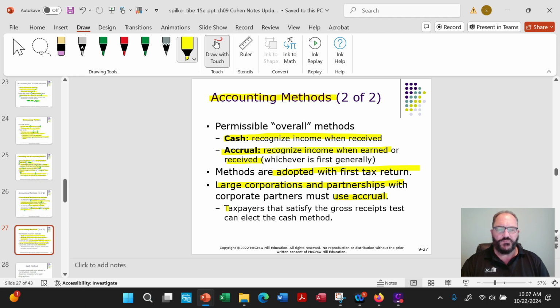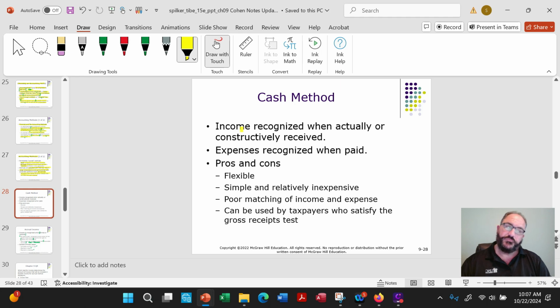Now, if your taxpayers satisfy the gross receipts test, you can use the cash method, and that's that under $30 million deal. Okay. So cash, I think we know this already. Income when actually or constructively received, you recognize expenses when you pay them. Why should you use it? Flexible, simple. It has poor matching for income and expense. We know that's why accrual exists. And again, the gross receipts test. So you could use it basically if you would be considered a small business under that $30 million.